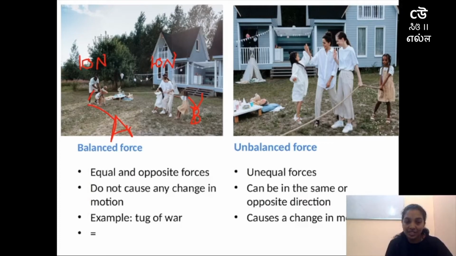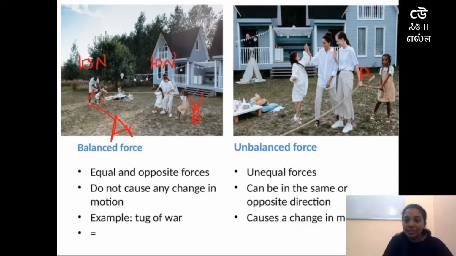So in our first example, there are 2 teams who are applying equal and opposite force. Therefore there is no change in state of motion. The rope which is held by 2 teams is in the same position from the beginning to the end. That is not going to change. And in the second picture you can observe team B, where there are 4 members. They are celebrating.